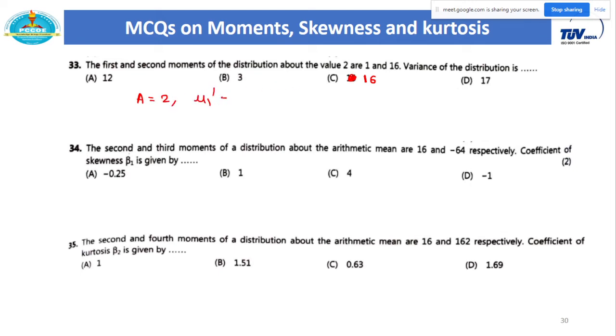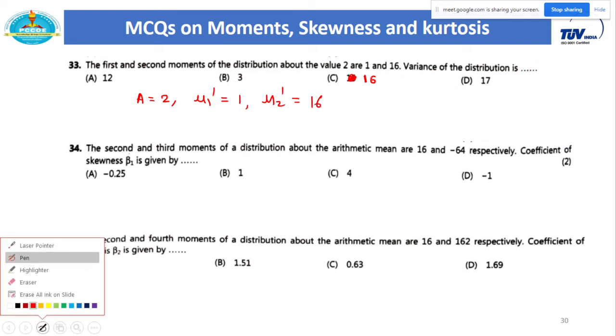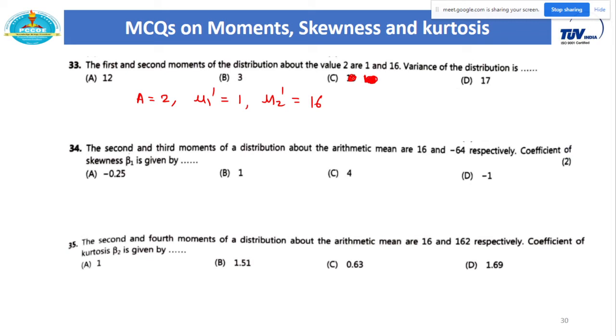So mu1 dash, those values are 1 and 16, and mu2 dash is 16. So calculate the variance of the distribution. Okay, I think there is some correction. I have to add one option here.